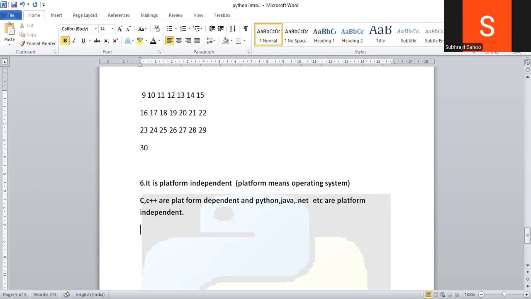Who makes C platform dependent and who doesn't make Python platform dependent? Remember, C is platform dependent because the data types used in the C language are platform dependent. What are the data types we are using? Integer, float, character, all these we use as data types in C. Particularly, these data types make the programming language platform dependent or platform independent. How? Observe it through an example.